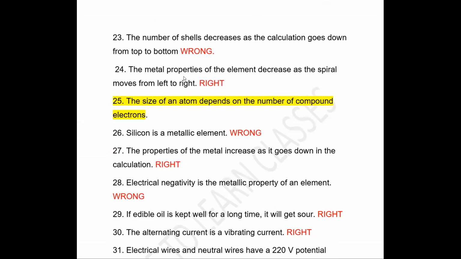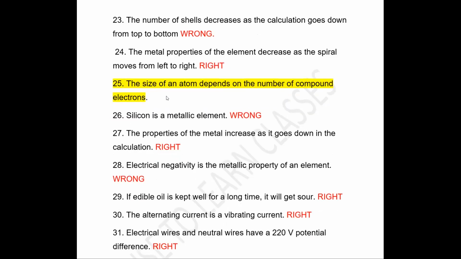Next, the metallic property of elements decreases as they move from left to right. As we move from left to right in the periodic table, metallic property decreases. Statement is right. Next question, it is a little confusing. The atom size of an atom depends on the number of core electrons. What they mean in the question is not clear, so that question is left.